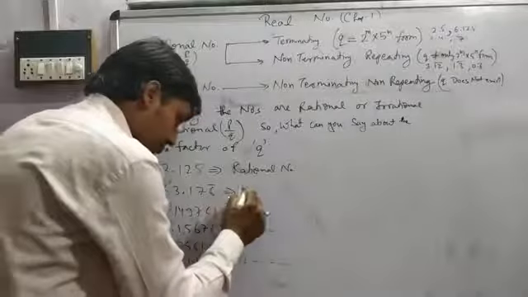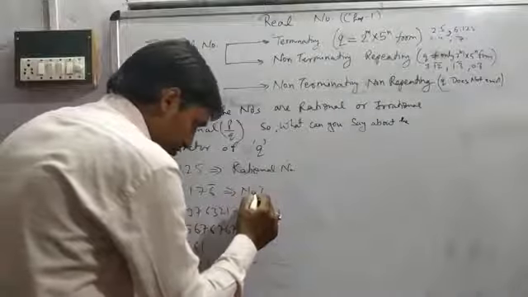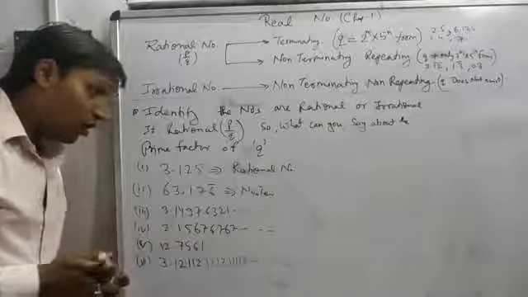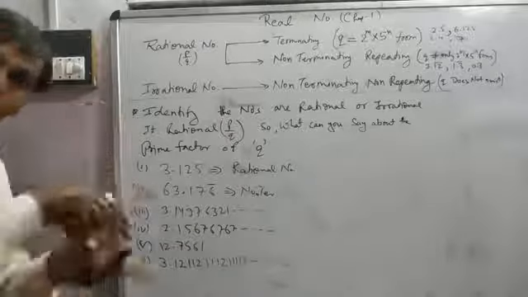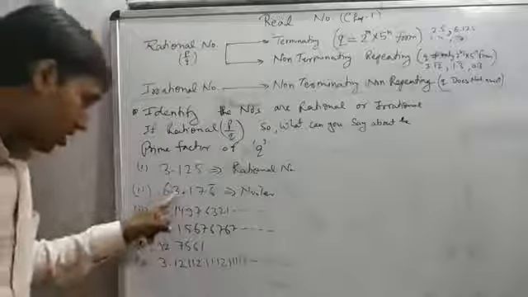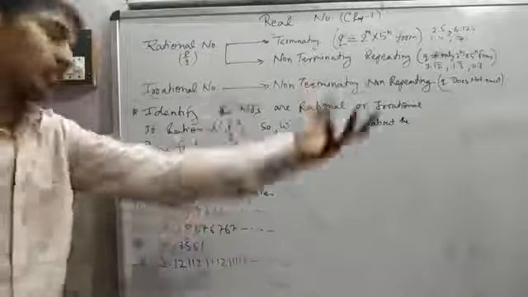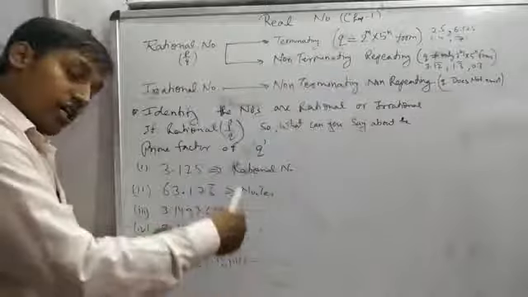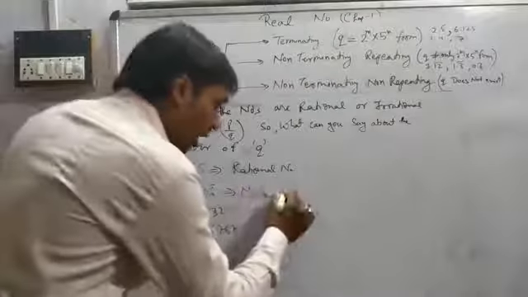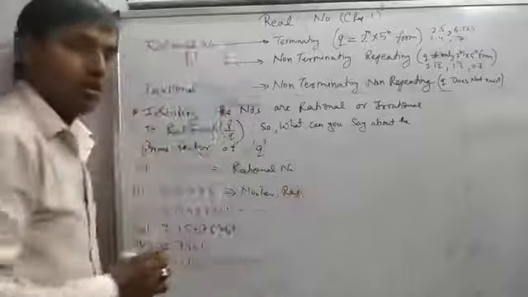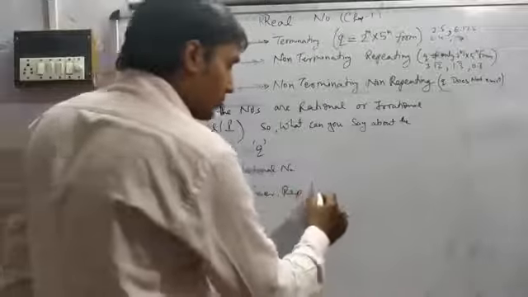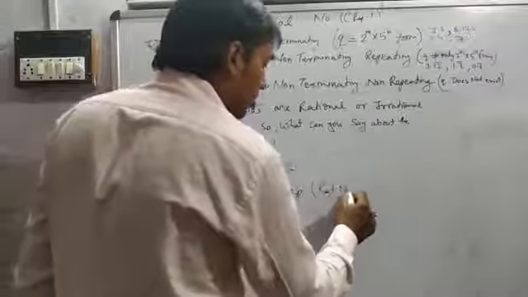Non-terminating. If non-terminating, there are two types, repeating or non-repeating. 63.17666666666, that means it is repeating. So non-terminating repeating means rational number.